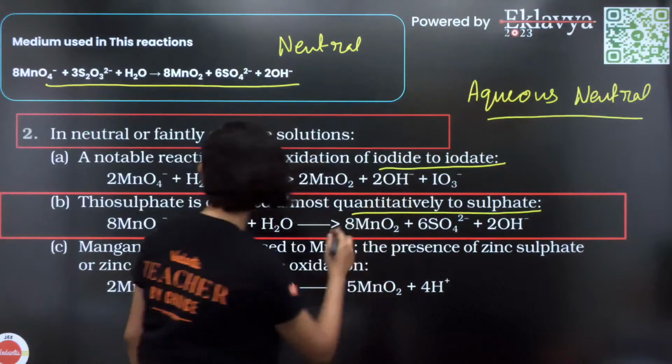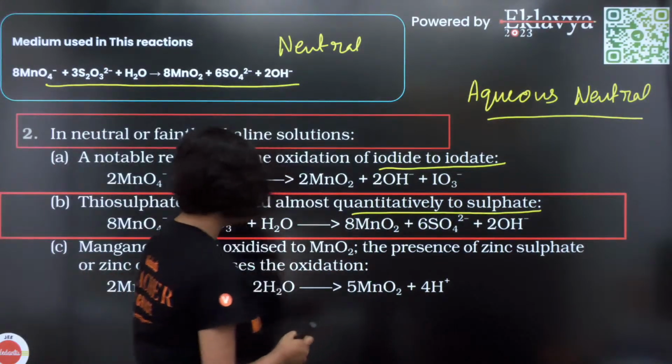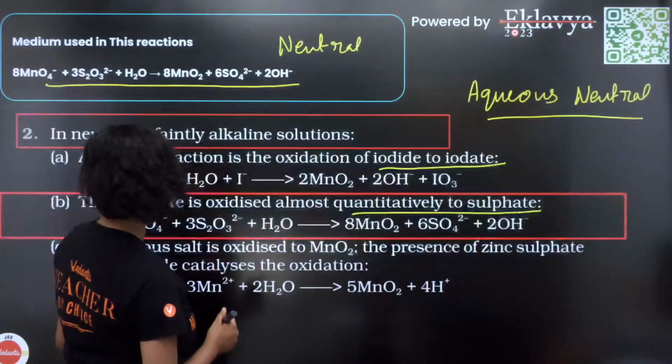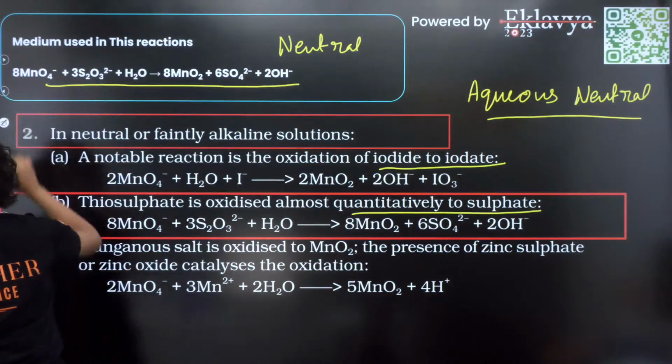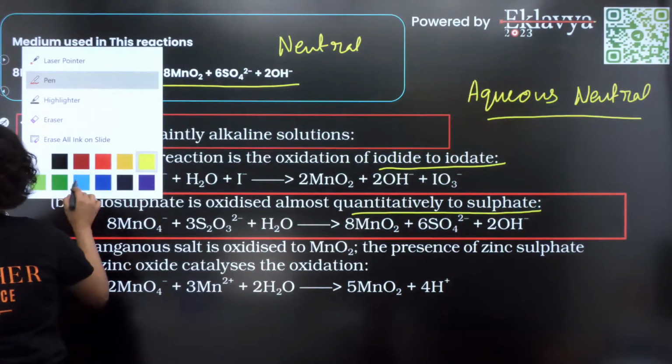Okay, so the question was, where do I write it? All right, let me write it down here with a different color.